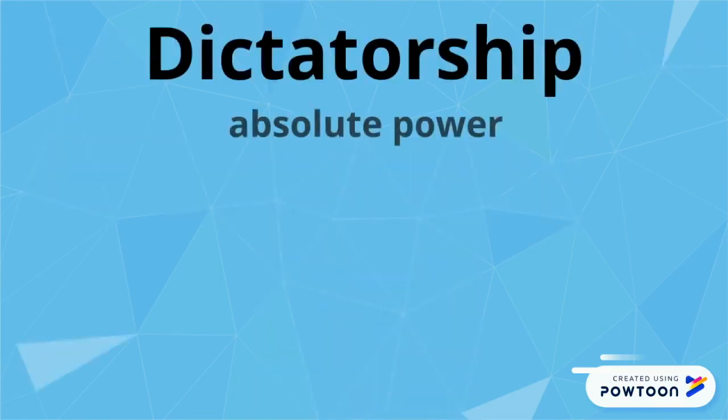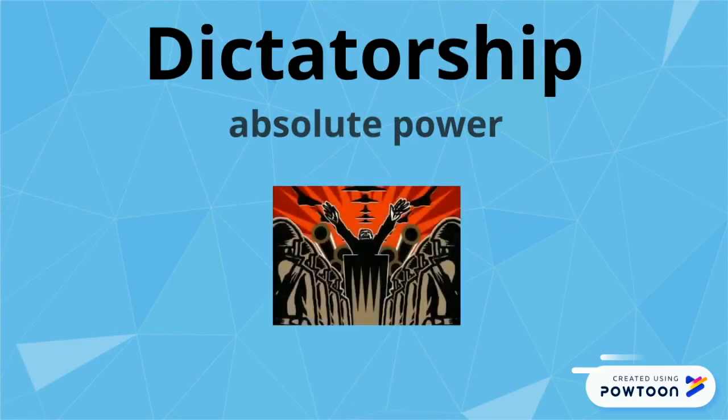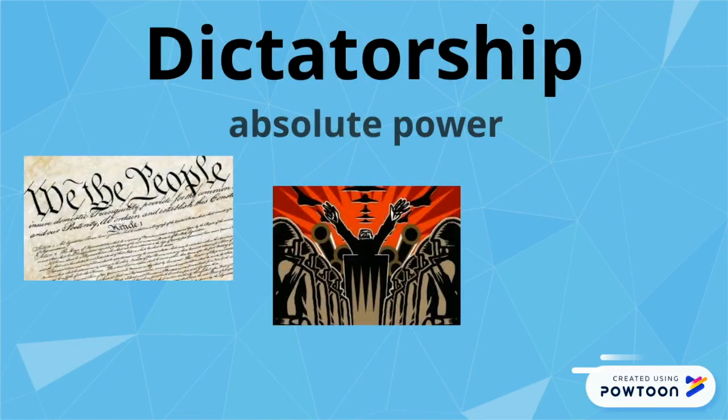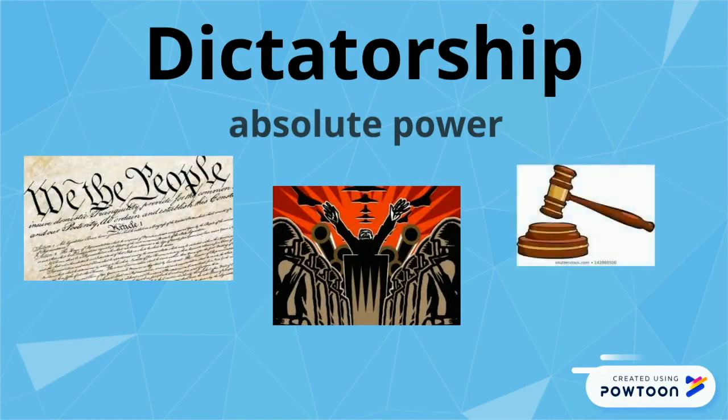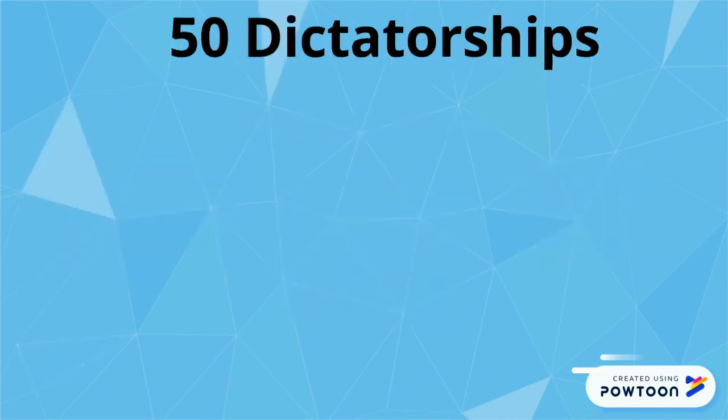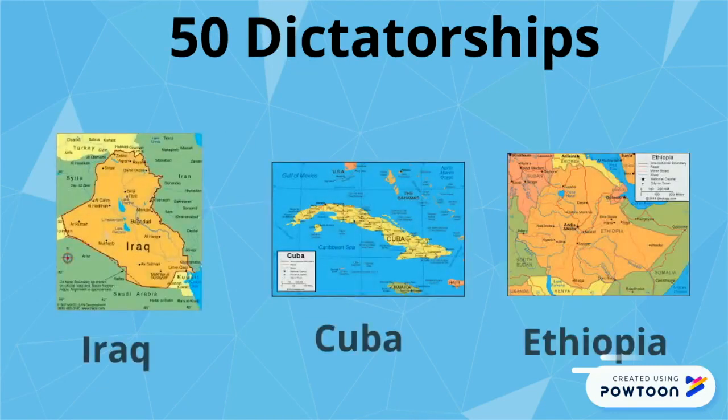In a dictatorship, the dictator has ultimate control over the citizens' lives. If there's a constitution, the dictator has control over that too. So it doesn't mean that much. Although the other parts of government may exist, such as courts and a lawmaking body, these branches always do what the dictator wants them to do. They do not represent the citizens. There are 50 dictatorships in the world today, including Iraq, Cuba, and Ethiopia.